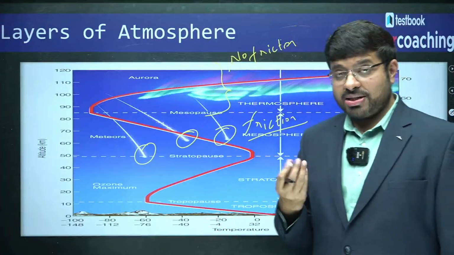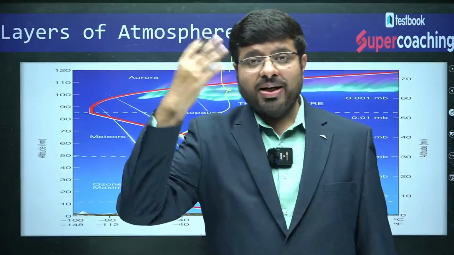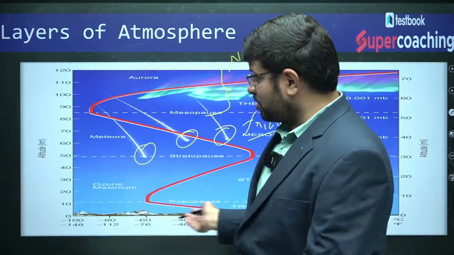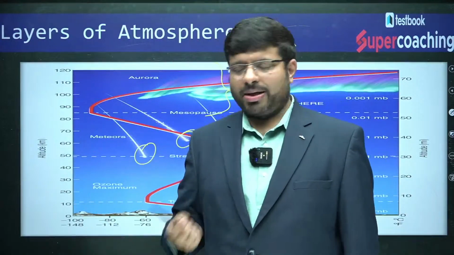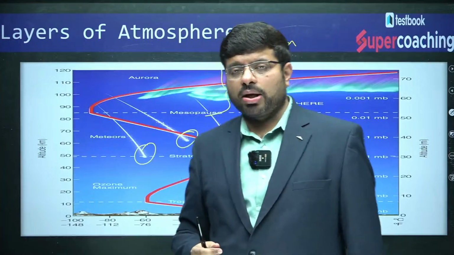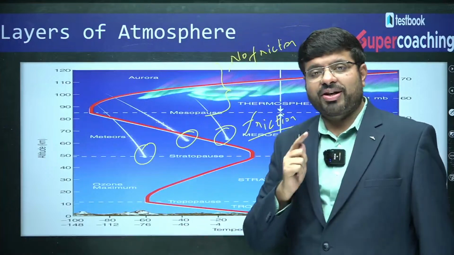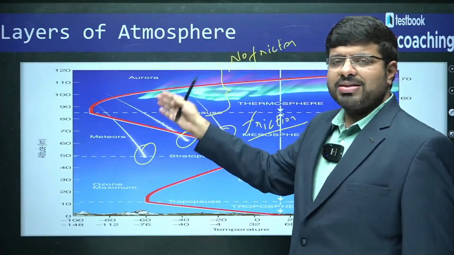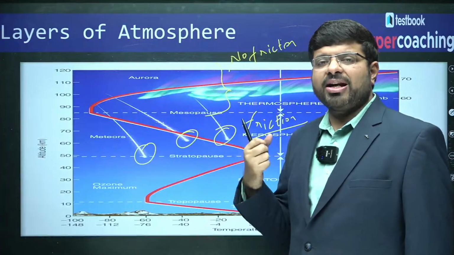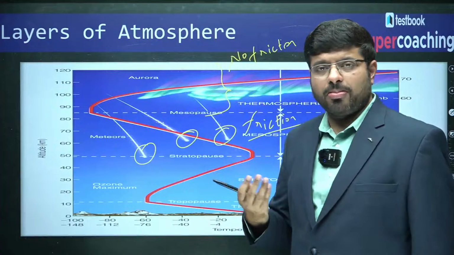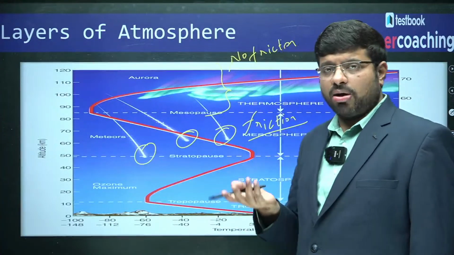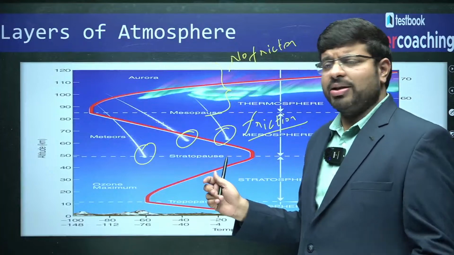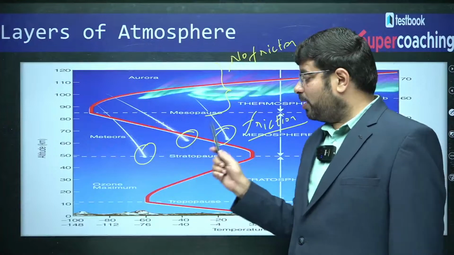Meteors are called shooting stars because it looks like some star is burning, but actually that is falling down. When these meteors hit the Earth's surface, they are called meteorites, but usually they start burning more in the mesosphere where there is enough friction. They do not develop that friction beyond this because the layers are very, very thin. You do not find much density, you do not find much friction, there are not many dust particles. Because of this friction, they start burning, and most of the time you will find that many of the meteors start burning within the atmosphere.